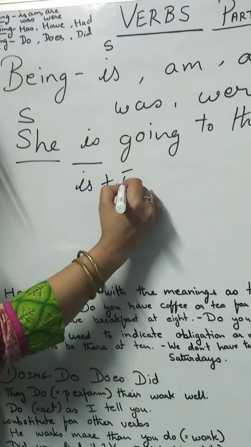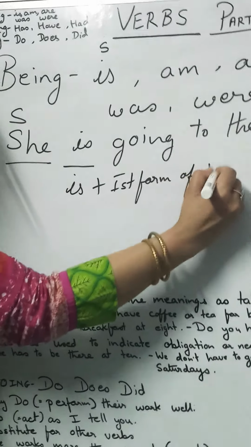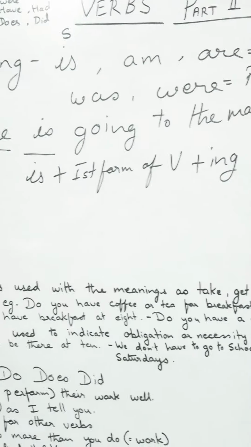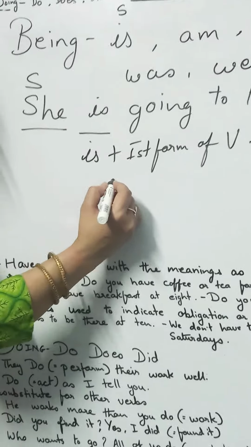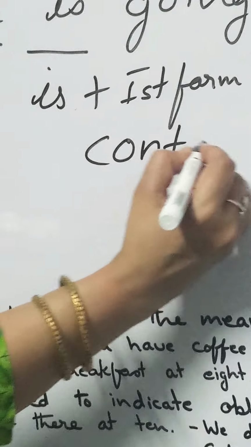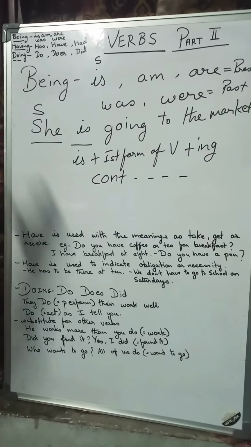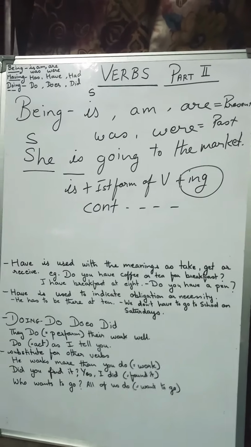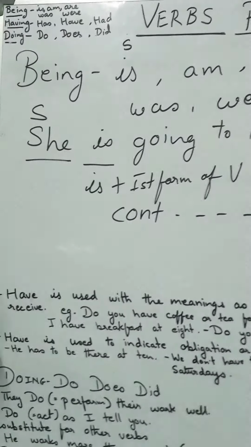Is plus first form of verb plus ing. As I have already told you in part 1, this forms into progressive tense, that is continuation. We are talking about continuation. So what indicates that? Ing. So here I prove my point that is for singular.